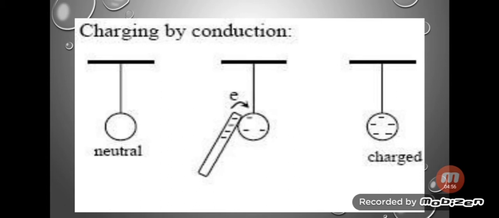During conduction, the type of charge that the uncharged object acquires is the same as that of the charged object. So, when a charged glass rod is brought in contact with an uncharged metal sphere, as you can see here, the metal sphere, which was neutral, now acquires the same charge as that of the glass rod, that is -1, and it has also become charged.